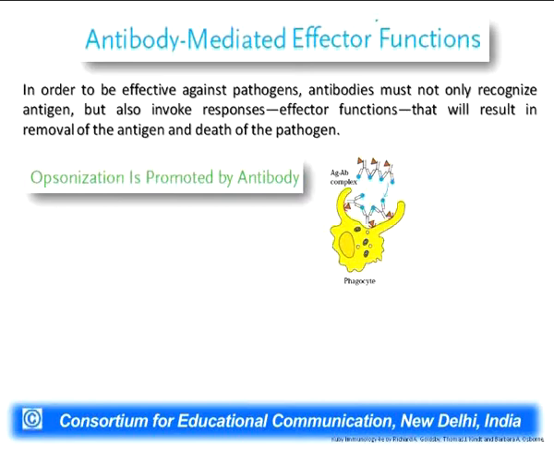Now the first one is called opsonization. So what happens is, as soon as the pathogen or the antigen intrudes our body, it is recognized by the antibody. So these antibodies recognize these antigens or the pathogens, and what they do is they go and attach to these particular antigens. And subsequently they activate certain neutrophils and the macrophages into the particular area. So these macrophages and the neutrophils are activated.